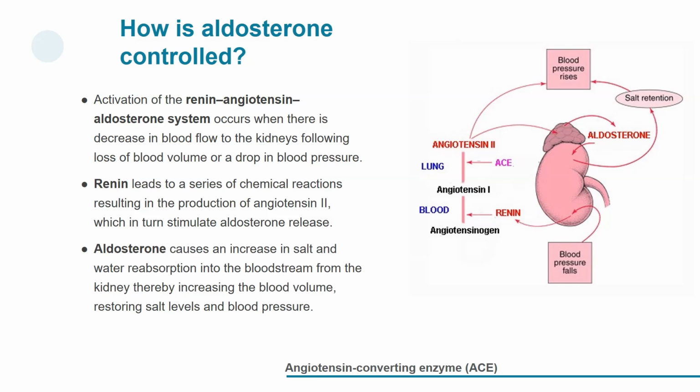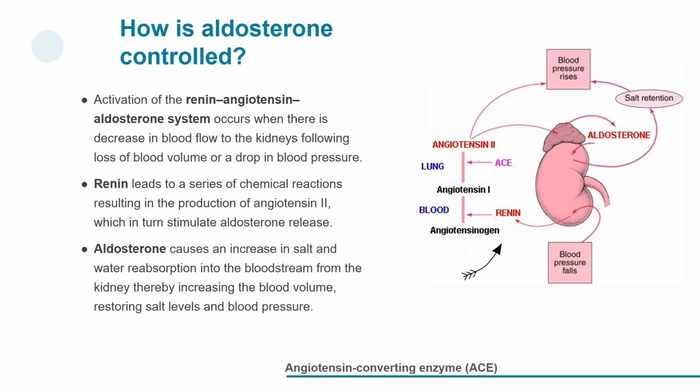Aldosterone is part of a group of linked hormones, which form the renin-angiotensin-aldosterone system. Activation of this system occurs when there is decrease in blood flow to the kidneys following loss of blood volume or a drop in blood pressure, for example due to a hemorrhage.